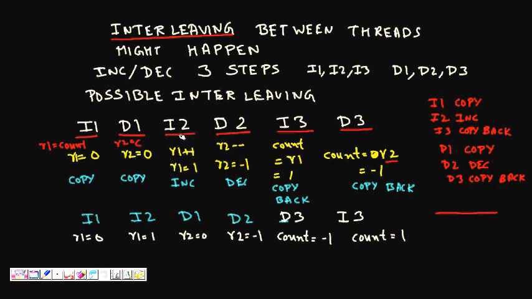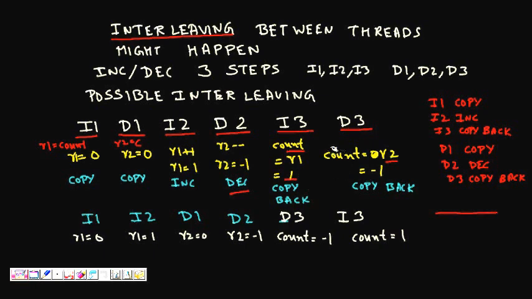Then in the third step, what happens? Thread 1 gets a chance, it does R1 plus plus, hence R1 becomes 1. Now thread 2 gets a chance, it executes step 2, so R2 minus minus, R2 becomes minus 1. Again thread 1 gets a chance, it copies the value in R1 to count, so it becomes 1.